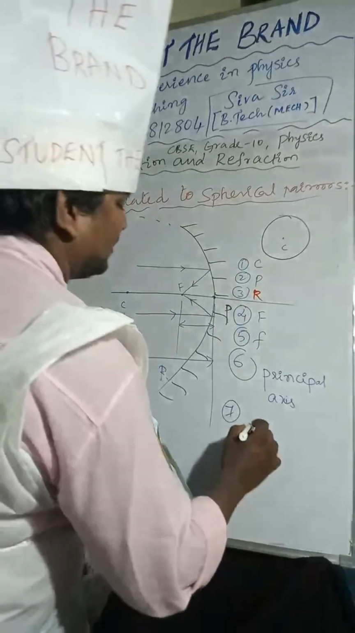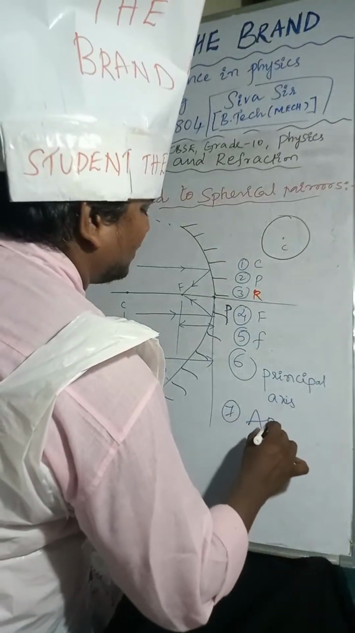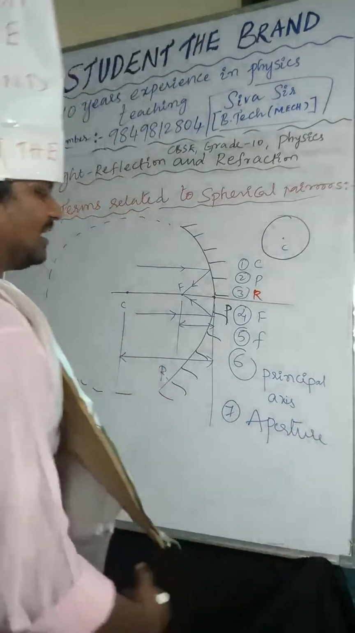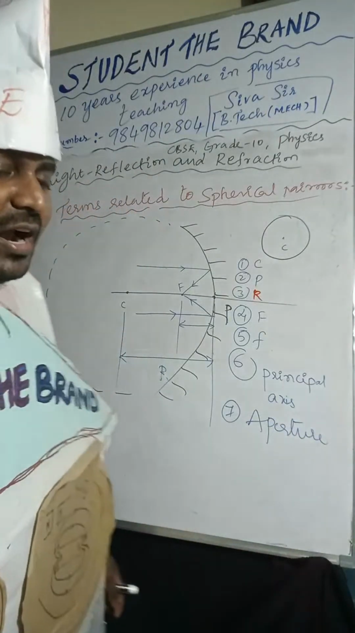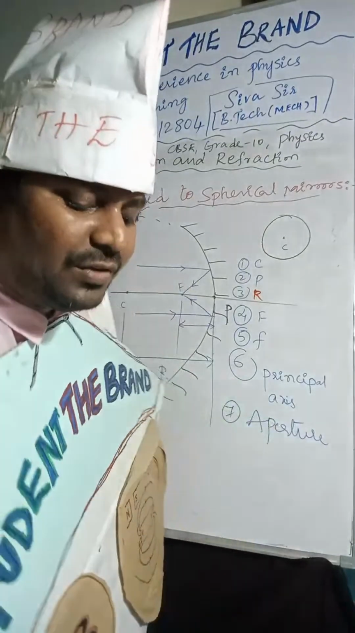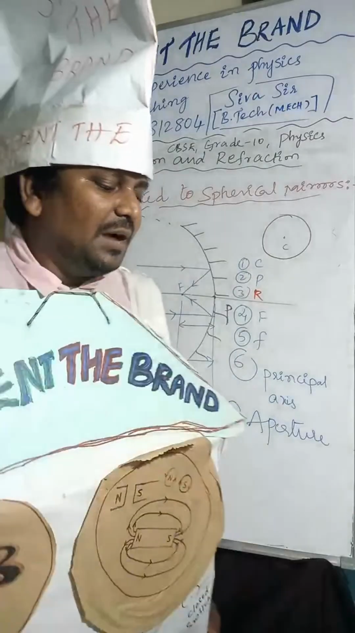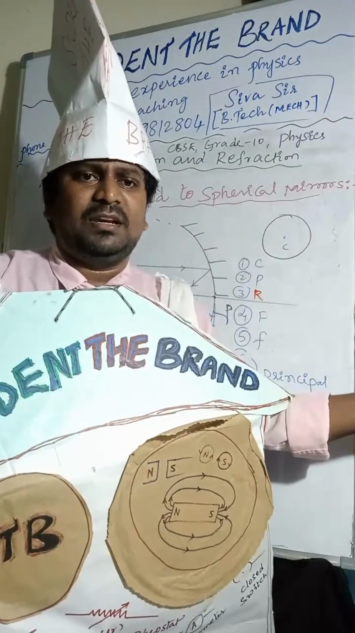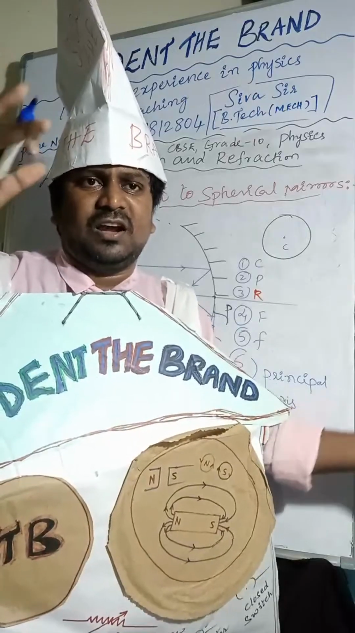And the 7th one, width of the mirror is called aperture. Width of the mirror is called aperture.